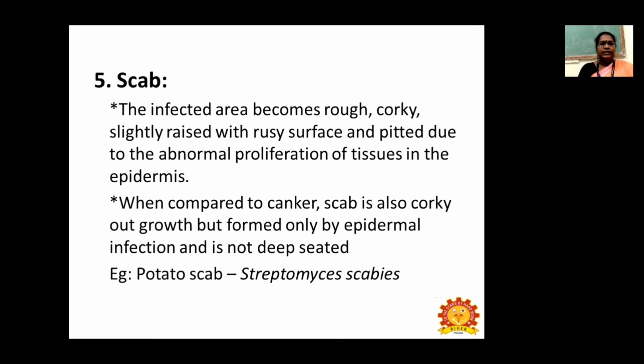The next symptom is scab. The infected area becomes rough, corky, slightly raised with a rusty appearance, and pitted due to the abnormal proliferation of tissues in the epidermis. Compared to canker, scab is also a corky outgrowth, but it is formed only by epidermal infection and is not deep-seated. Example, potato scab, which is caused by Streptomyces scabies.